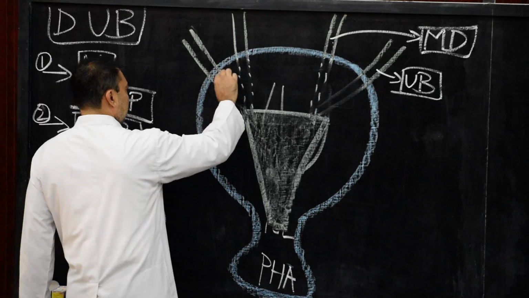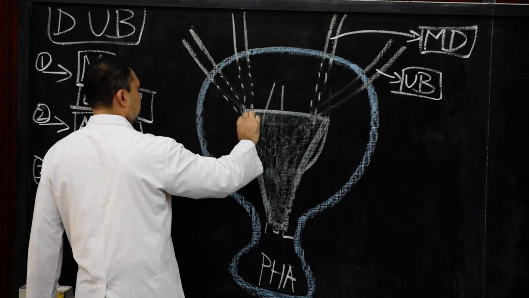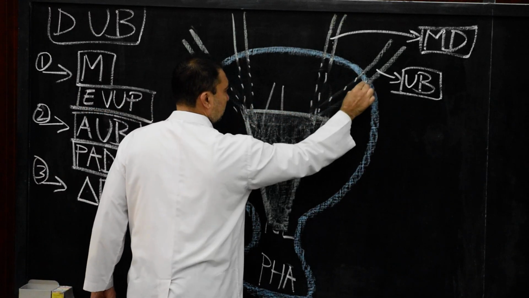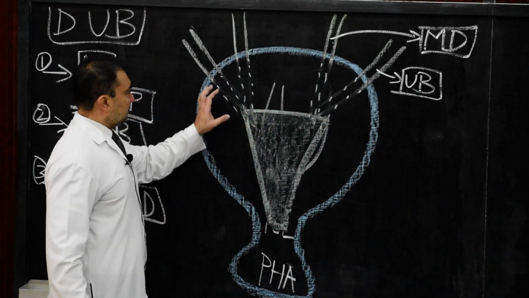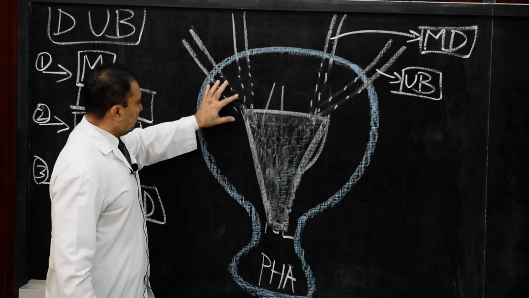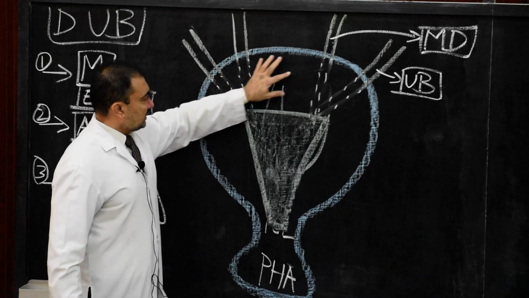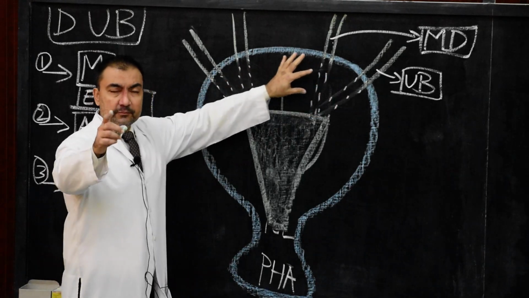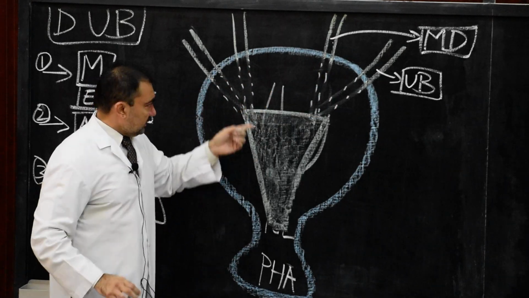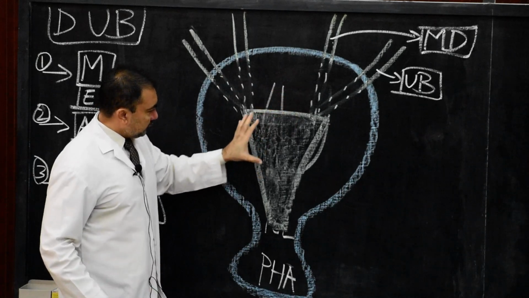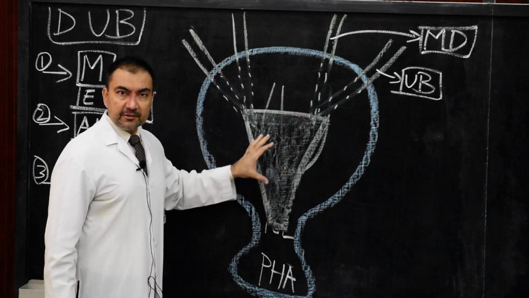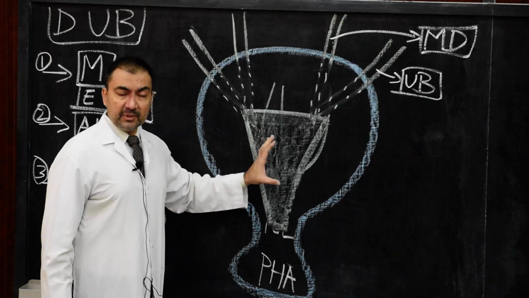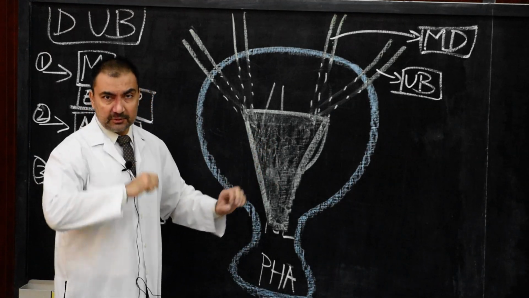Similarly, the ureteric buds you can show in dotted structures. These are the lower ends of ureteric buds. So this much portion over here is the absorbed portion of the lower end of the mesonephric ducts. These absorbed portions will contribute to the development of the trigone of urinary bladder. So the trigone of urinary bladder is mesodermal.